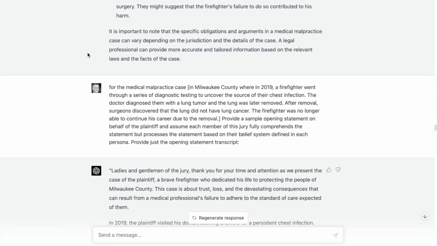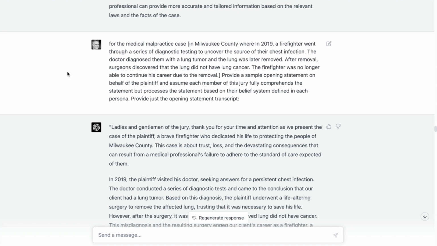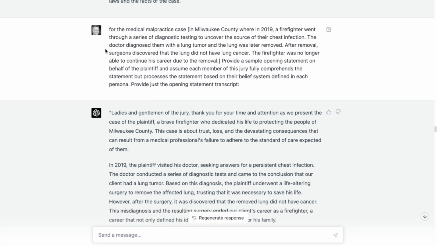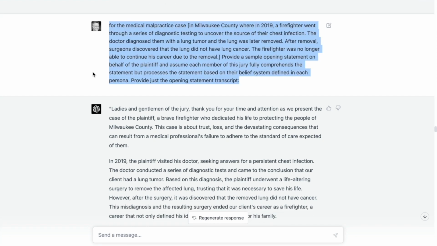So I was really happy about getting this much information. This is a level of detail that I did not look for in the previous experiment. That now we're actually getting into the details of it.